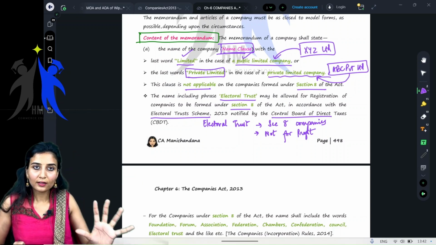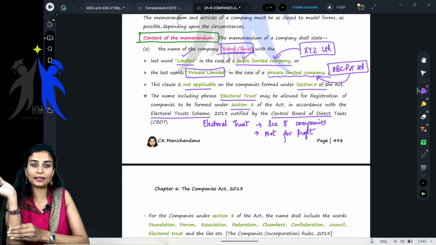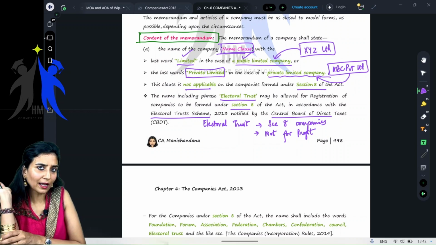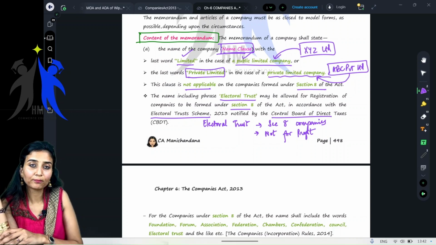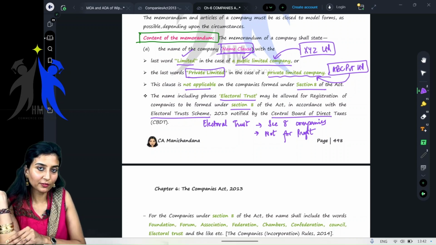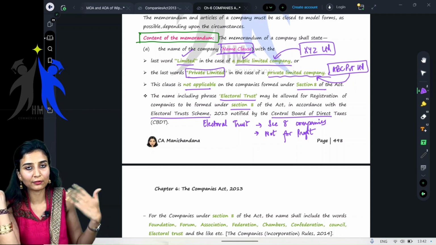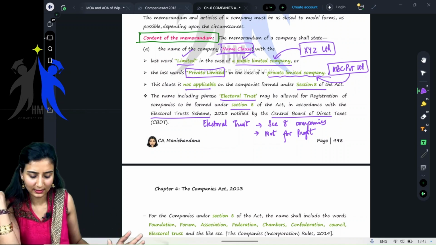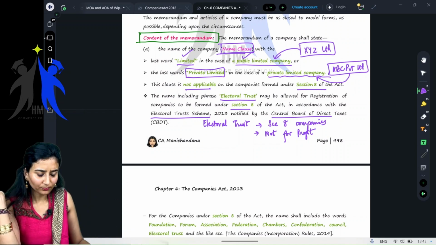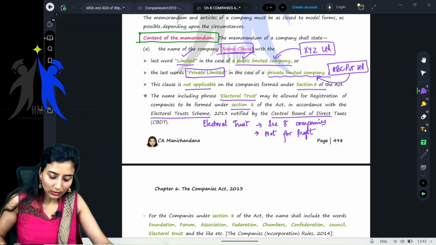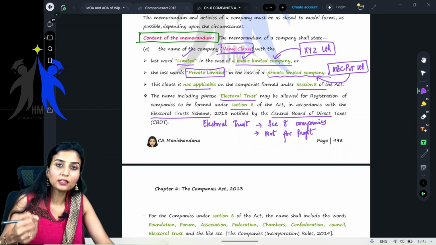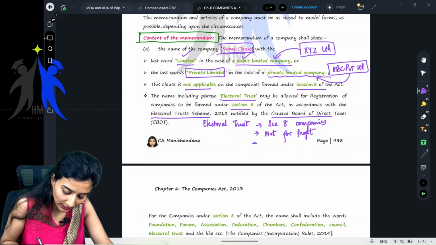There are so many things which you have studied in detail about Section 8 companies. Have you revised? Did you revise today? I told you, if you have revised, you will get those points: for science, for commerce, protection of the environment, etc. For a cause. So these electoral trusts are Section 8 companies, basically not for profit organizations.